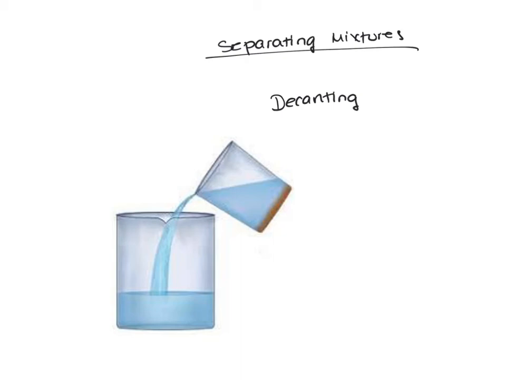Now, a mixture of sand and water can be separated through decanting, which just means pouring over. You wait until all of the sand, all of the solids, sinks down, and then you pour the liquid over to another beaker or something, to then separate the two from one another.